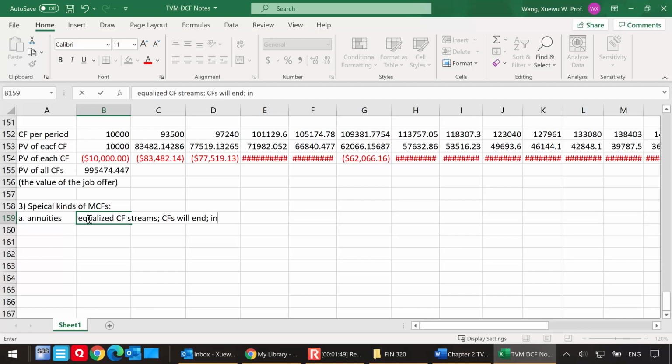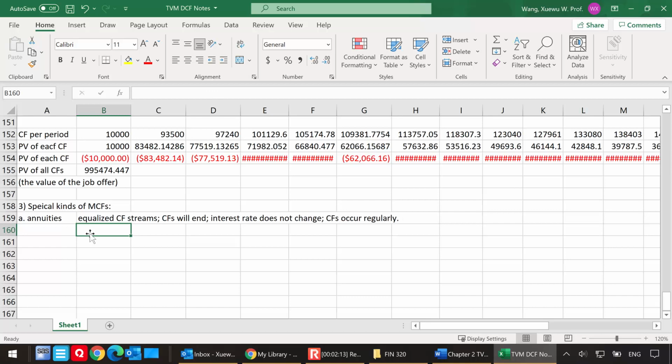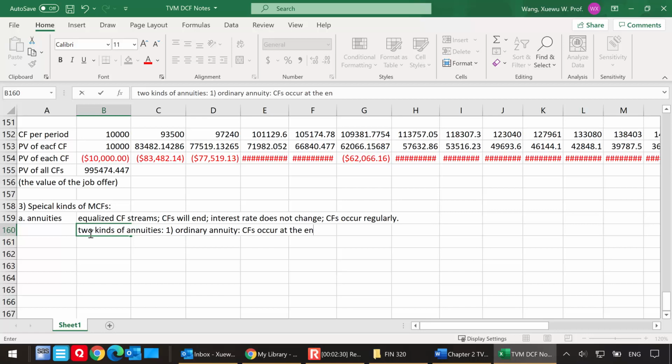The interest rate does not change over the course of these periods. These are also cash flows that occur regularly. It could be at the beginning of every period, in the middle, or at the end of every period. These are the defining features of annuities, and there are two kinds of annuities. One is the ordinary annuity, where cash flows occur at the end of each period.